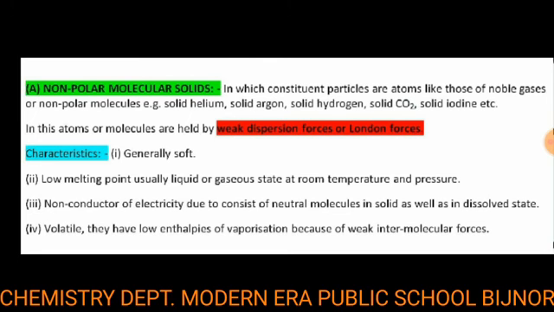The fourth is volatile. They have low enthalpies of vaporization because of weak intermolecular forces. So due to weak intermolecular forces, they melt at a very low temperature. Helium, if we convert it into the solid form, melts at 4 Kelvin.